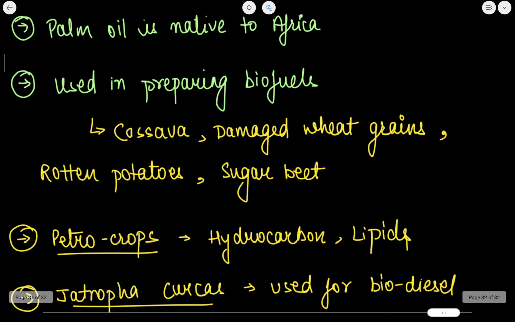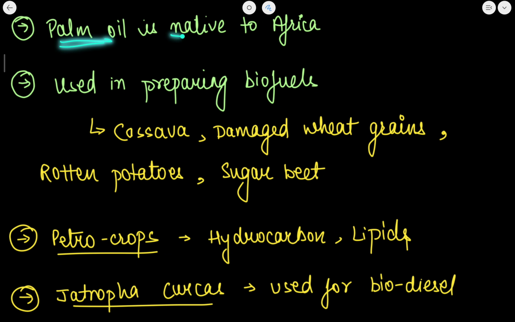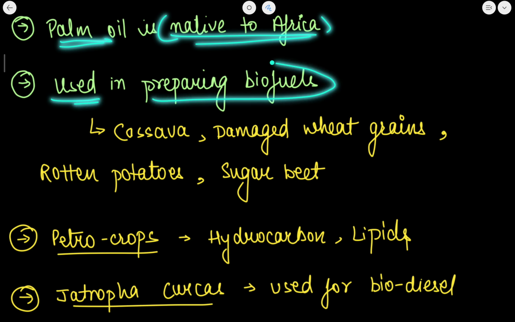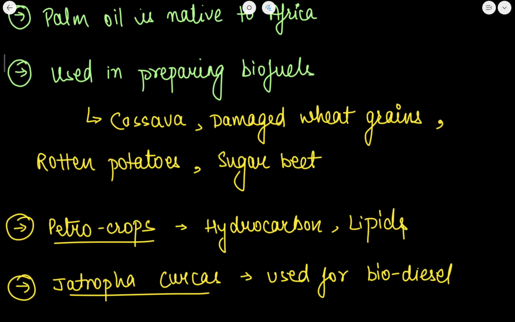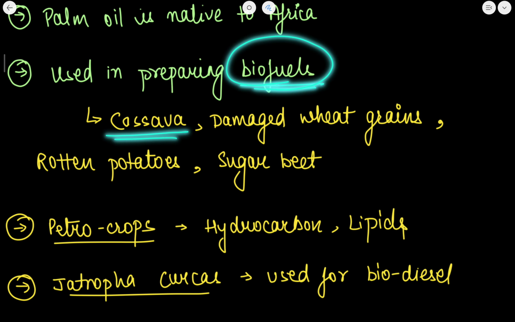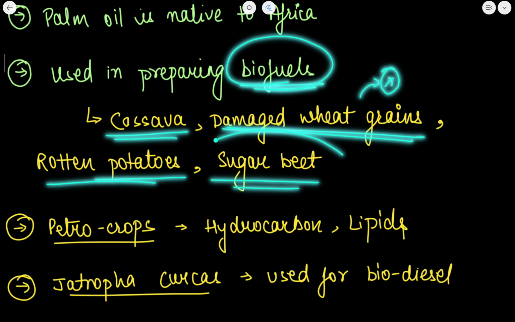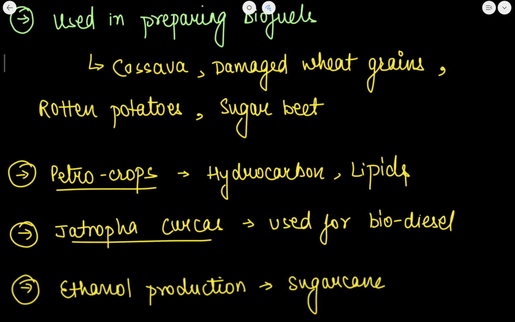Now, tulsi plants have some medicinal properties, which is due to the presence of phenols and flavonoids. If I talk about palm oil, it is native to Africa and it is used in preparation of biofuels. About biofuels, I have already told you. Now, biofuels में कौन से plants are used? Cassava is used. Damaged wheat grains, or the wheat grains which are of no use, rotten potatoes and sugar beets, these are used to prepare biofuels.